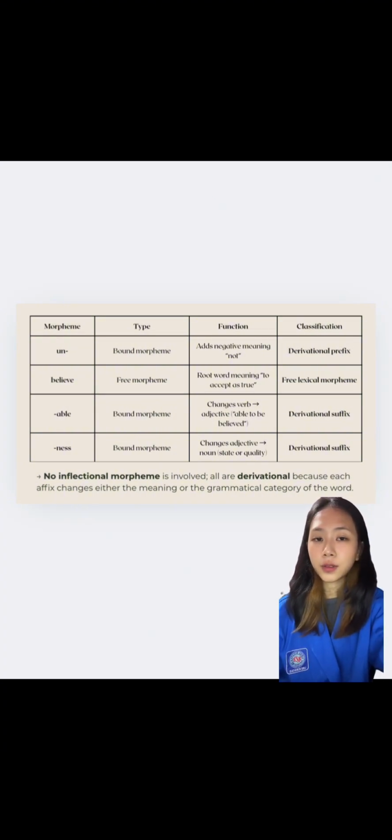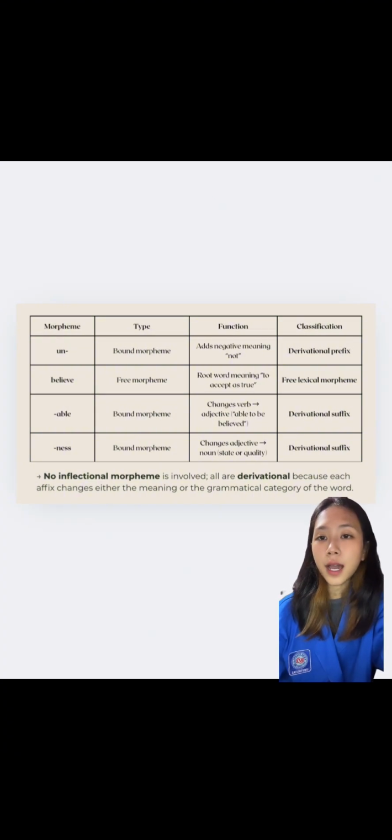Morpheme breakdown. The word unbelievableness consists of 4 morphemes. Un becomes a negative prefix, believe is the root, able is an adjective-forming suffix, and ness is a noun-forming suffix.